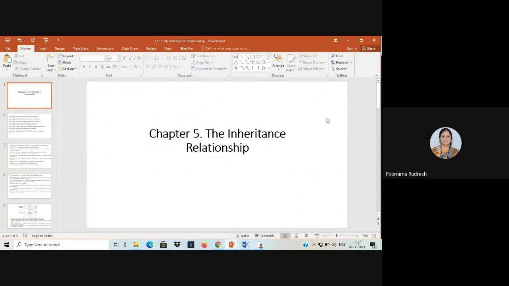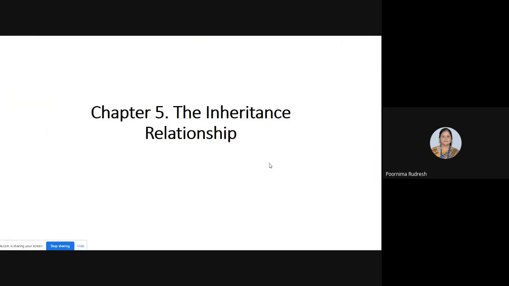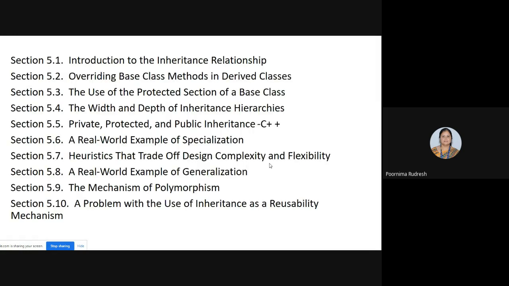The chapter number 5 is the inheritance relationship. So basically in this chapter, you're going to study what the inheritance relationship is, and the examples for the inheritance relationship. We'll see what topics you're going to study in this chapter. So first you're going to study an introduction to inheritance relationship.